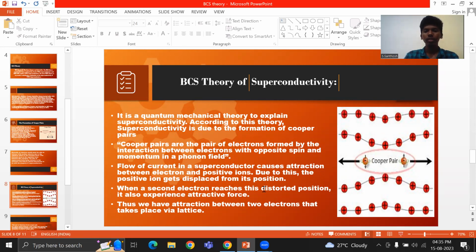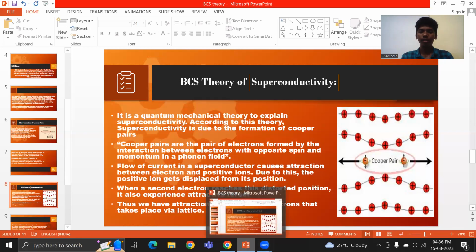When a second electron reaches this distorted position, it also experiences an attractive force because of these positive ions. Thus we have attraction between two electrons taking place via the lattice.